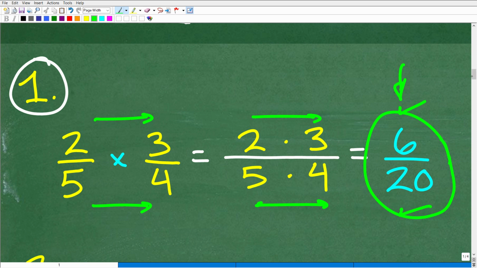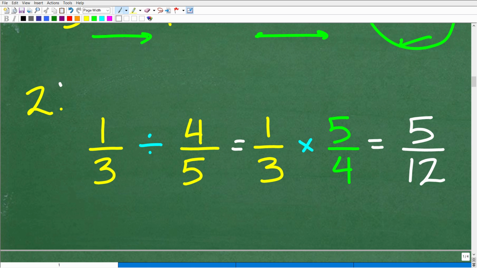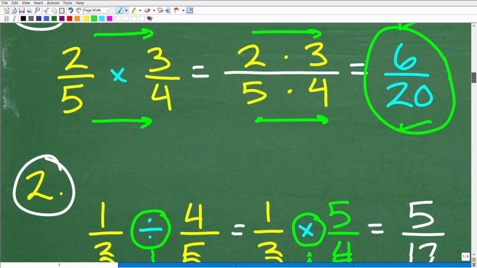Okay, so now that we know how to multiply fractions, let's talk about how to divide fractions. That's our second thing. Let's take this problem here, 1/3 divided by 4/5. So how do we divide fractions? Well, here is the deal. We're not going to think of this as a division problem. What we're going to do is turn this problem into a multiplication problem. We're going to go from division and change this into multiplication, and we already know how to multiply fractions. I just showed you that right up here.